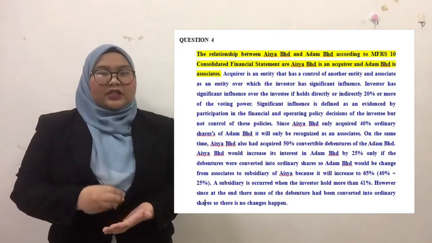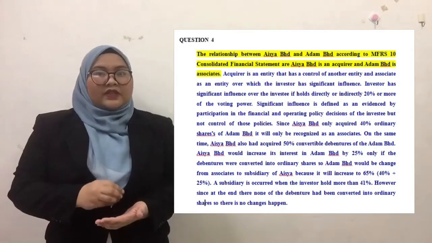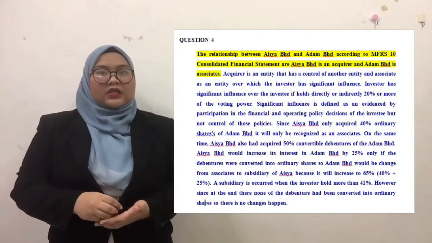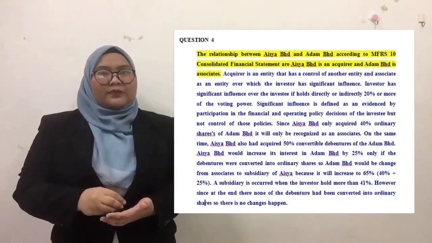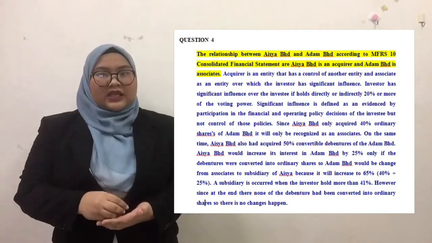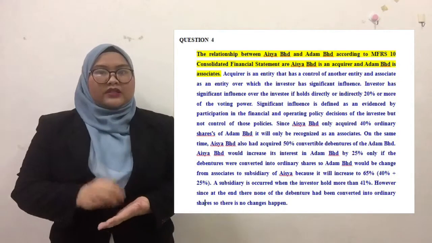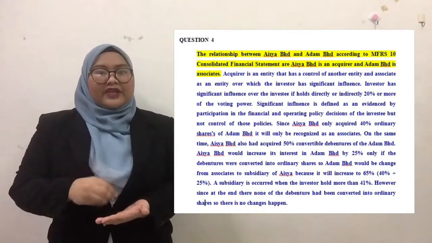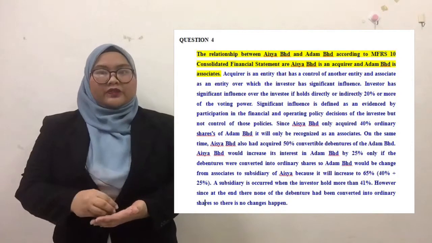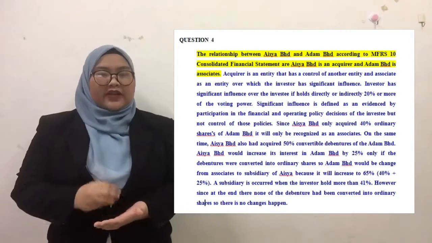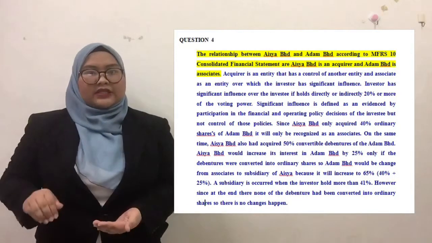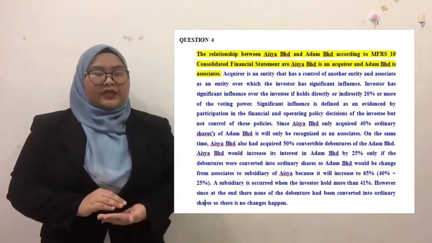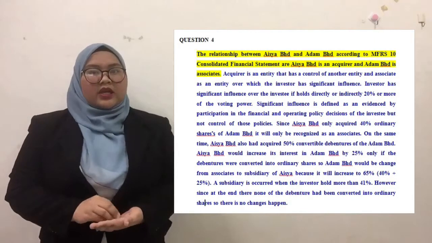At the same time, Aisha also acquired 50% of the convertible debentures of Adam. Aisha would increase its interest in Adam Berhad by 25% if the debentures were converted into ordinary shares. So, if that happens, Adam would be changed from associate to subsidiary of Aisha. Since at the end of the accounting period none of the debentures had been converted into ordinary shares, so there is